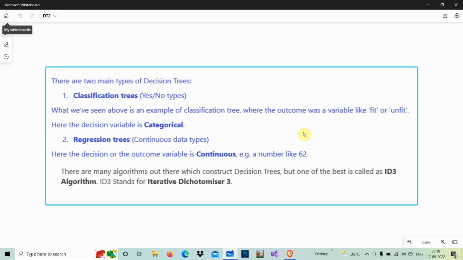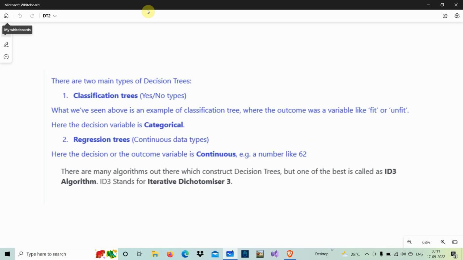You know the basic difference between regression and classification. One important thing is that the decision tree can be used for both regression as well as classification. When the dependent variable is categorical, we use the classification tree. When the dependent variable is continuous, we call it the regression tree. Fine. We have a number of algorithms, but here we will be mainly focusing on the ID3 algorithm. ID3 stands for Iterative Dichotomizer 3. Okay, so this is what we will be focusing on.